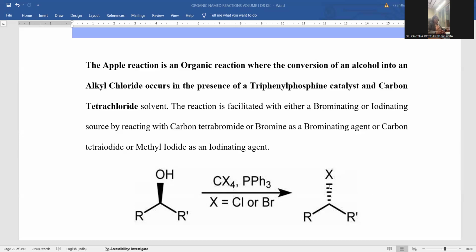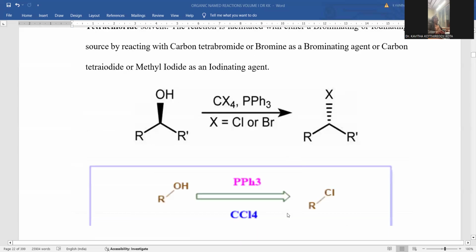Wherever a hydroxyl group is there, a halo group will be substituted. It is a kind of nucleophilic substitution reaction, right? The reaction is facilitated with either a brominating or iodinating source: carbon tetrabromide as a brominating agent, carbon tetraiodide or methyl iodide as iodinating agent. A schematic representation of the Appel reaction is provided for better understanding.